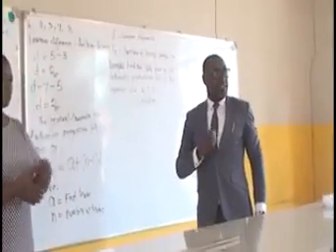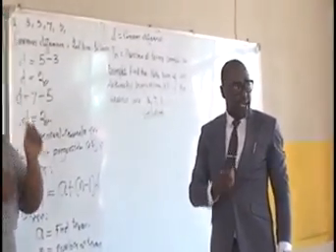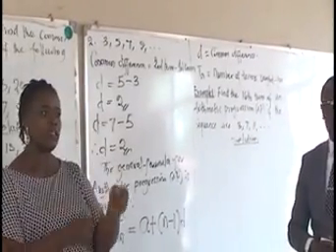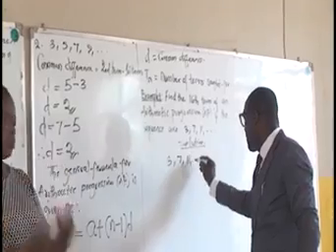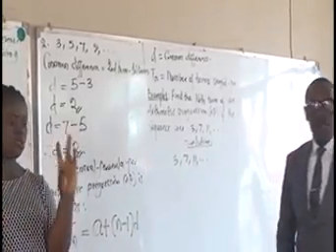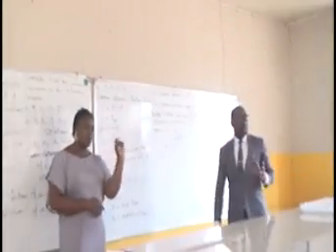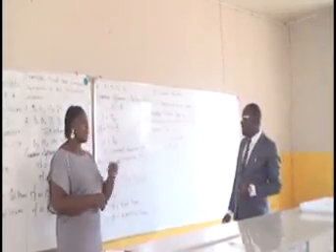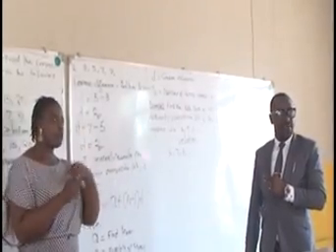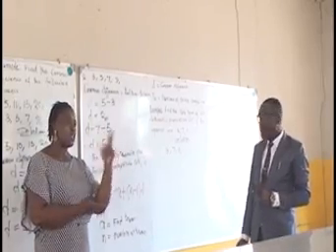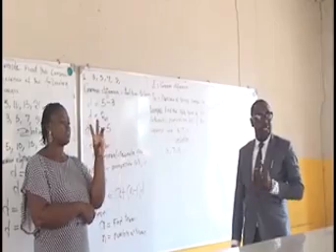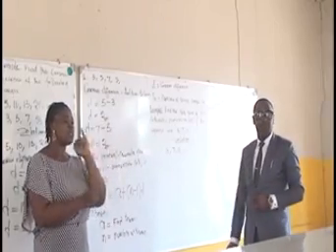I would love to write the sequence again as we begin the solution. I want you to agree with me, viewers, that the first term in this sequence is 3, the second term is 7, and the third term is 11.